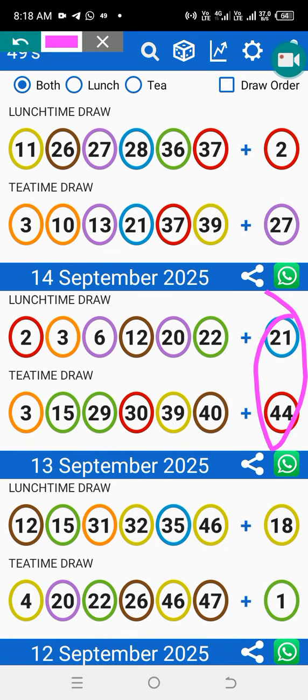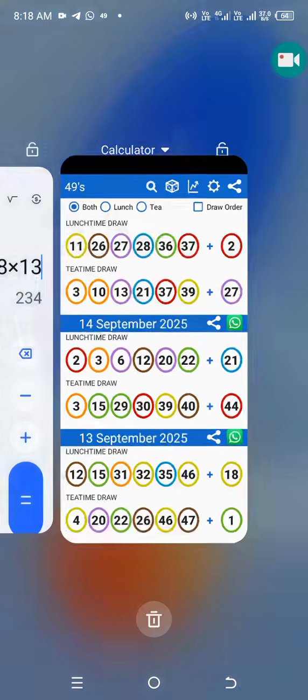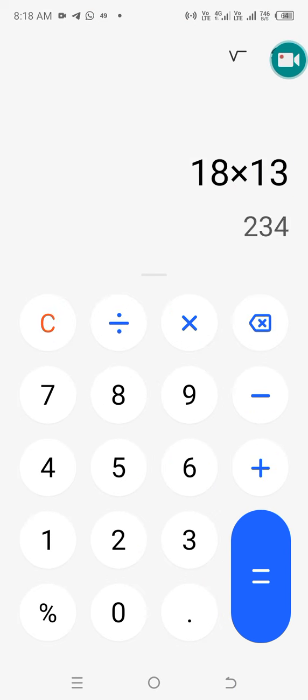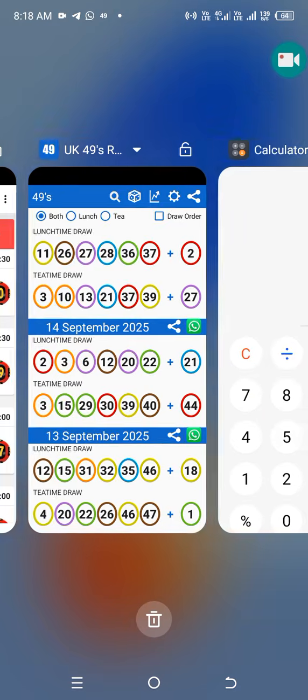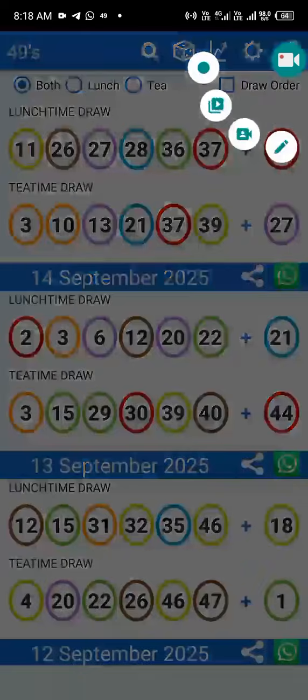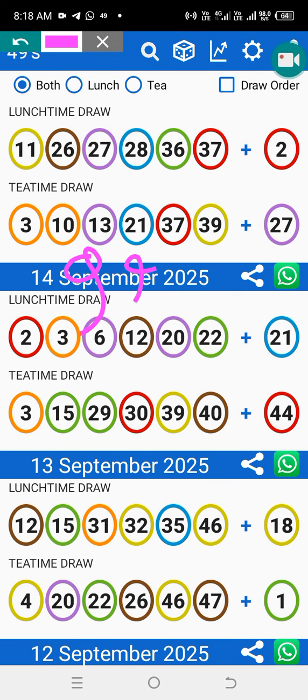Then we forgot to do here, 21 and the 44. 21 and the 44 is 9, is 29 and the 24, 9, 2, 4. You see that? 9, 2, 4, we have a 9, we have a 2, we have a 4, but most importantly, we have a 29 and a 24, right?